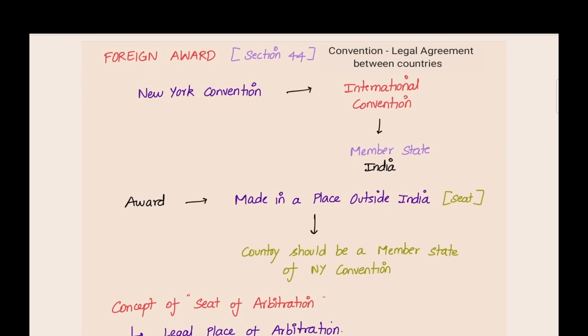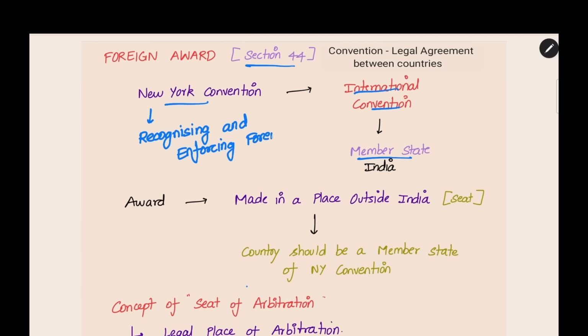Now, what is a foreign award? It is given under section 44. Before learning about foreign award, we need to know about the New York Convention. The New York Convention is an international convention, and many countries are member states to it. It is a convention for recognizing and enforcing foreign awards and foreign arbitration. India is a member state to it. This is the New York Convention, and India is a member state, when we are going to learn about foreign award.